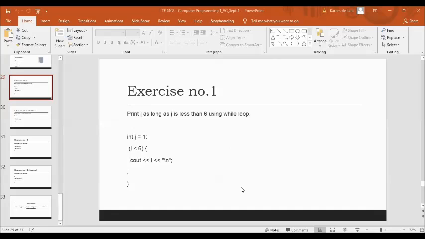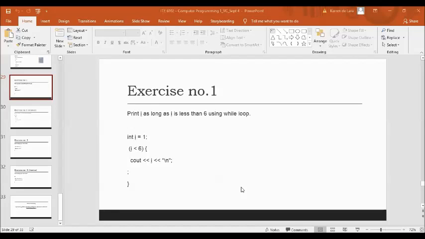So we have here a program fragment which is as follows. Integer I is equal to 1, I is less than 6, and then open curly brace, cout to display the value of your I. So now, what is missing inside this program fragment? Anybody can answer.